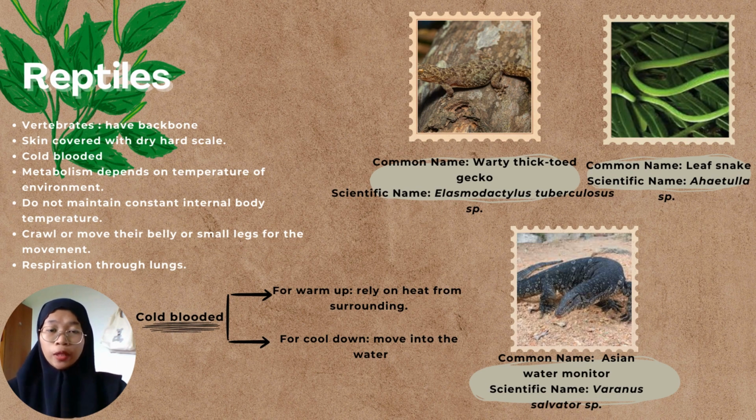Furthermore, in this slide, we have reptiles. Reptiles are also categorized as vertebrate animals. They have skin covered with very hard scales that also give them protection. They are cold-blooded like amphibians, but they have two conditions: to warm up, they rely on heat from the surroundings, while to cool down, they move into the water. Next, reptiles' metabolism depends on temperature and environment. They also do not maintain a constant internal body temperature. For movement, they crawl on their belly or move with small legs from one place to another. And lastly, for respiration, they breathe through lungs. In this slide, we also have examples, which are warty thick-toed gecko, leaf snake, and Asian water monitor.